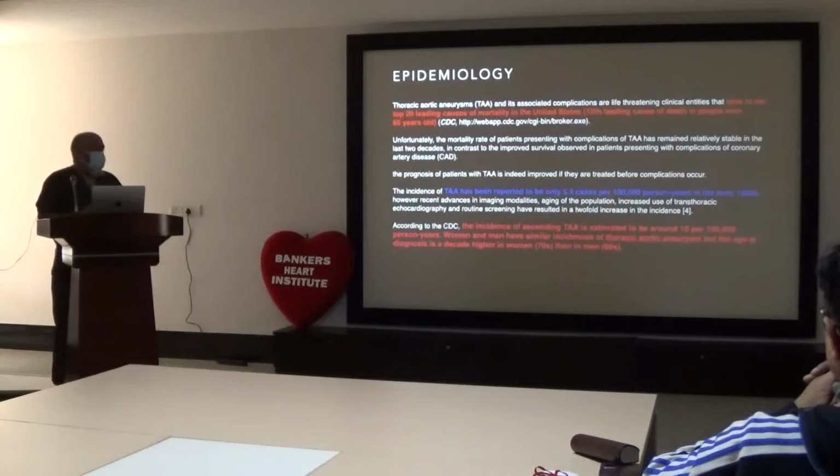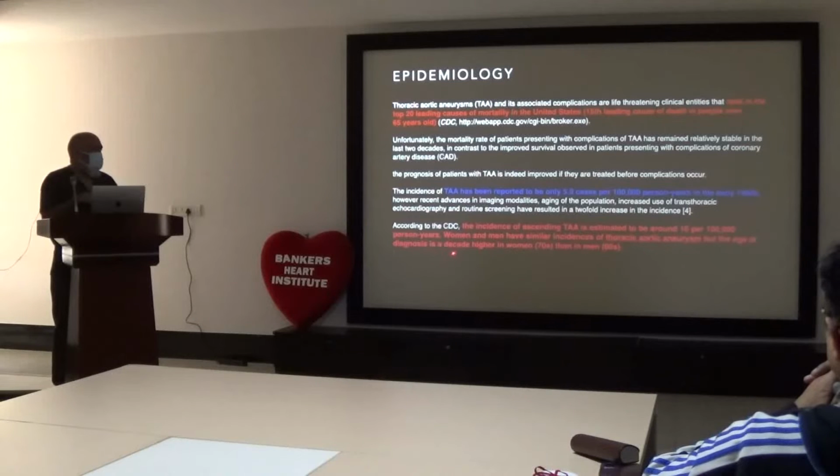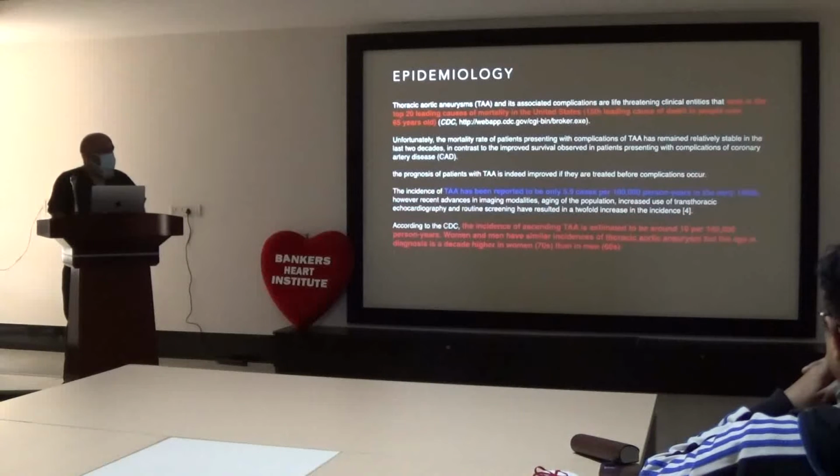Women and men have similar incidence, but the age at diagnosis is a decade higher in women, 70 years, than in men, 60 years. So men will be diagnosed in their 60s, whereas women will be diagnosed in their 70s.